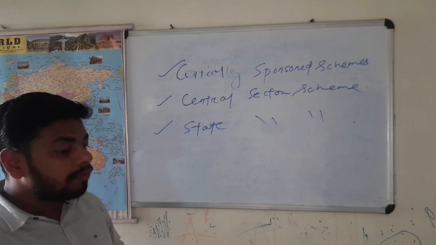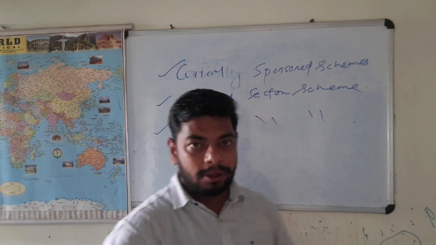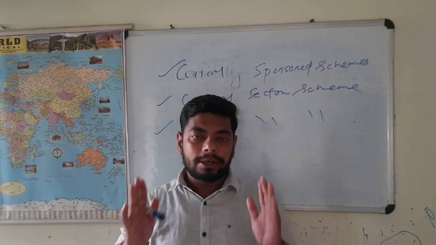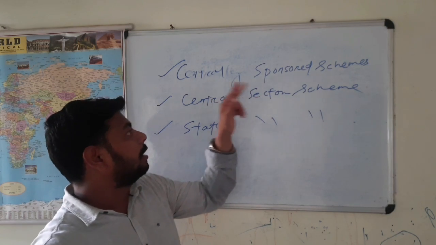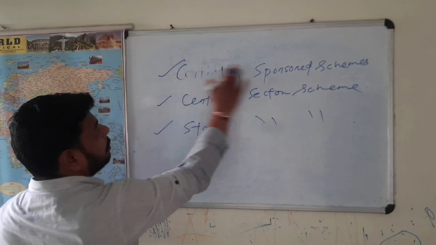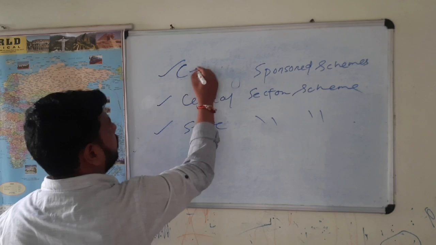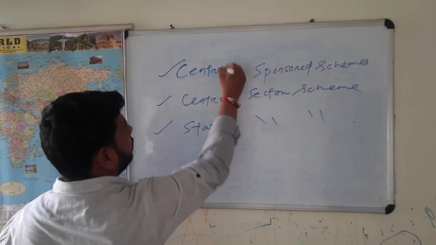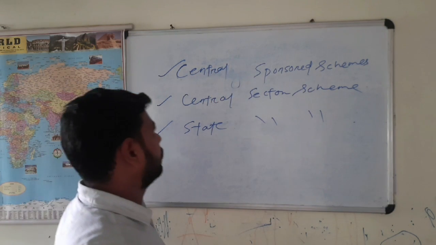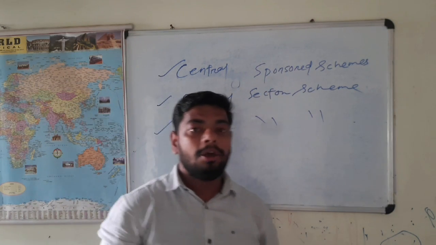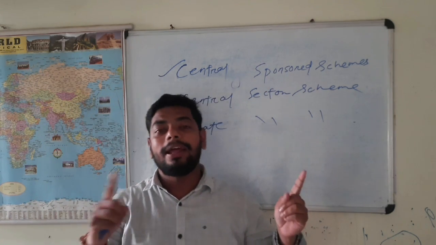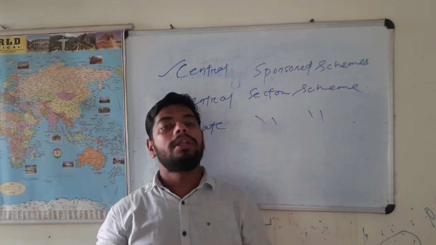So right, so far what we understood is that broadly three major types of schemes are there: the centrally sponsored scheme, the central sector scheme, and the state sector scheme. In the case of centrally sponsored schemes, both the central government and state government have a role.